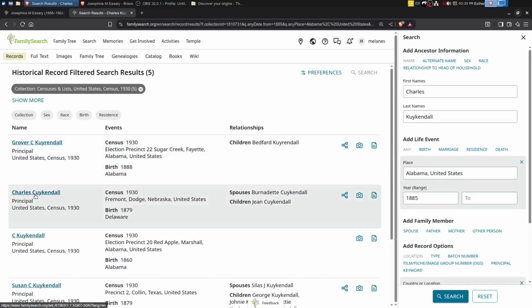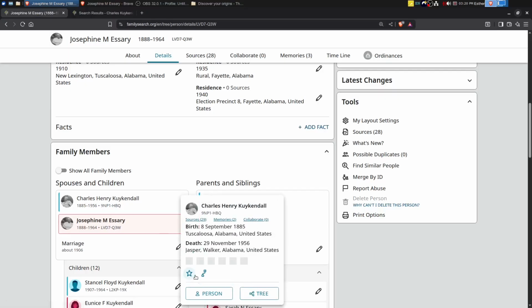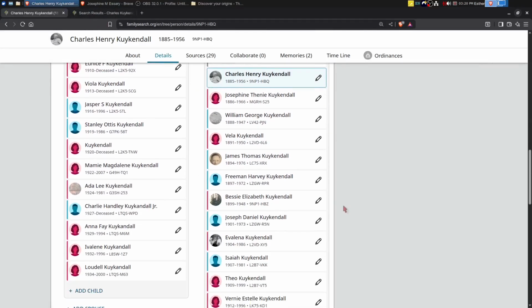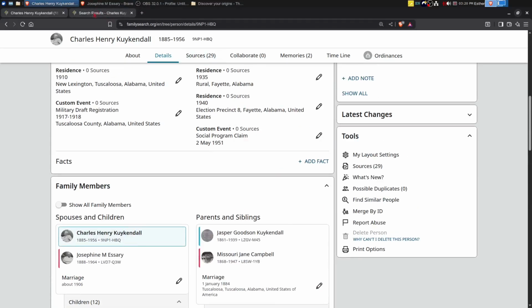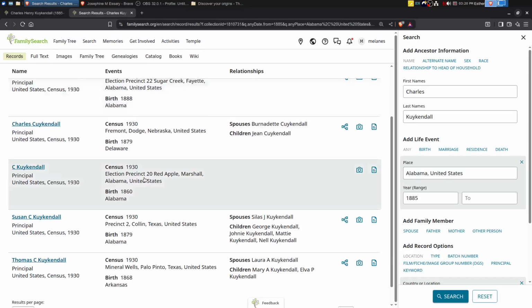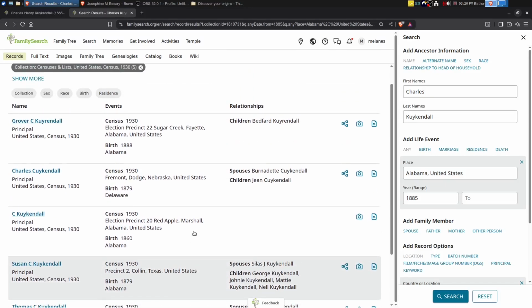All right, here we've got a Rover C. Kuykendall in Fayette. What is his parents' names? Let's just go look. Jasper Goodson and Missouri Jane. Okay. And let's see what his siblings. Oh, he came from a big family as well. 13 children in that family. All right. Let's just look here. Only one page of results.